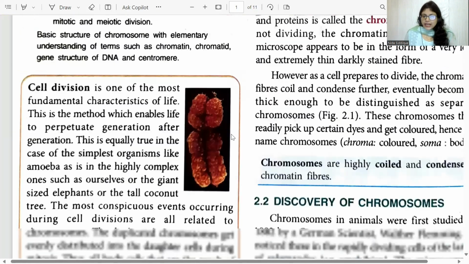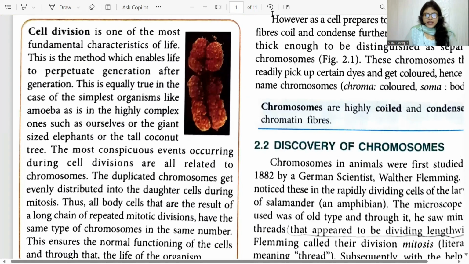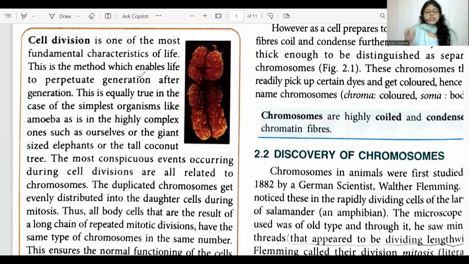Now, any living organism is going to show this characteristic of division, that is cell division. It is one of the most fundamental characteristics of life. And due to cell division, we are able to continue our life generation after generation. Human beings and all the other animals are able to exist on the surface of Earth because of this process of cell division.